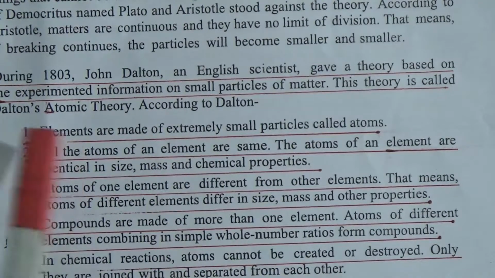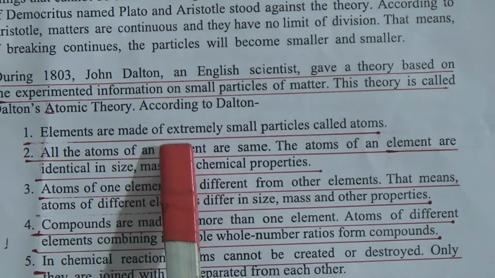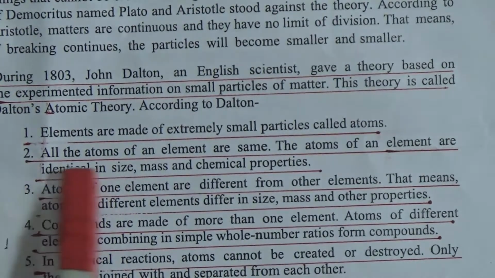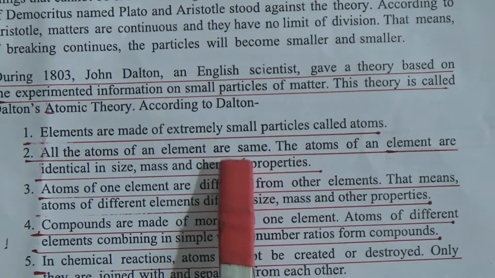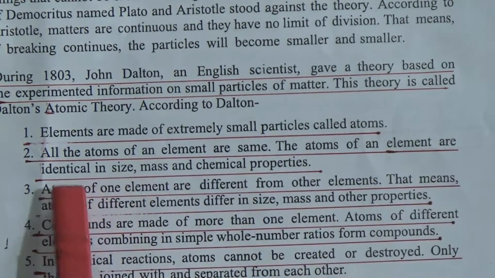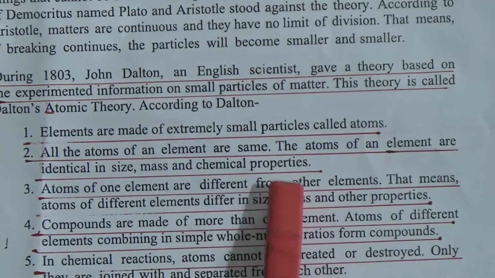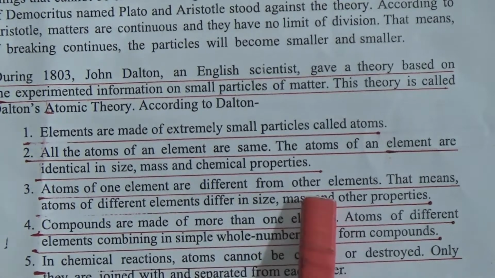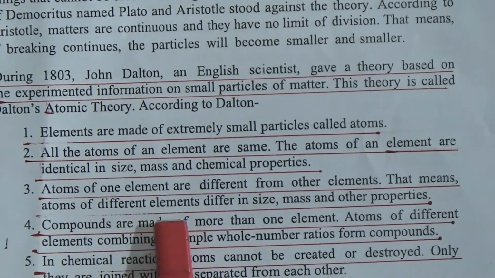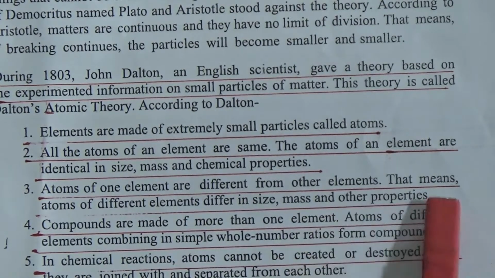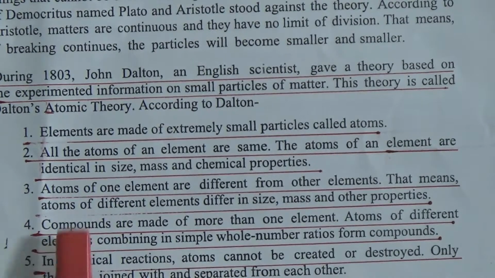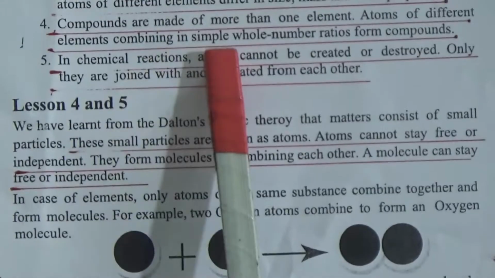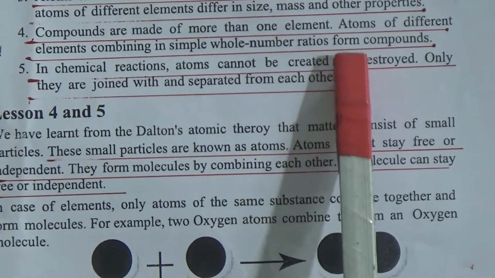According to Dalton, point number 1: elements are made of extremely small particles called atoms. Point 2: all the atoms of an element are the same. The atoms of an element are identical in size, mass and chemical properties. Point 3: atoms of one element are different from other elements. That means atoms of different elements differ in size, mass and other properties. Point 4: compounds are made of more than one element. Atoms of different elements combine in simple whole number ratio to form compounds.